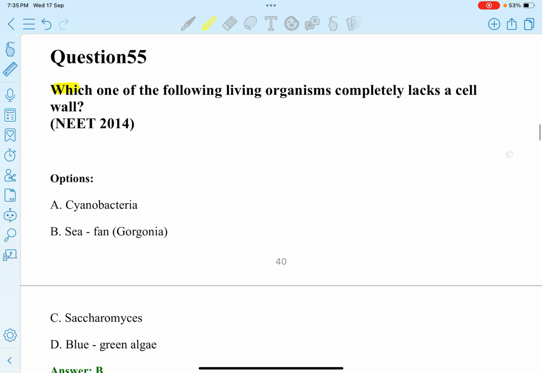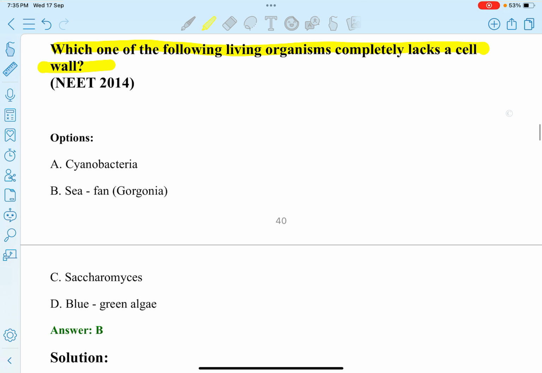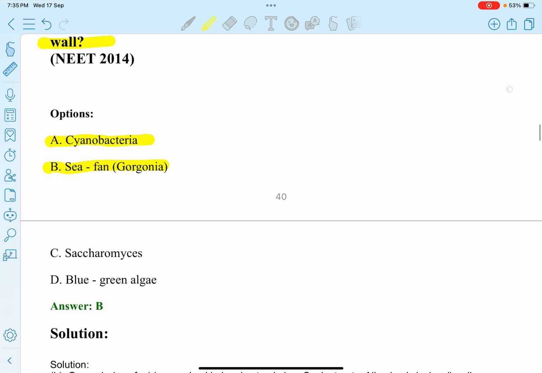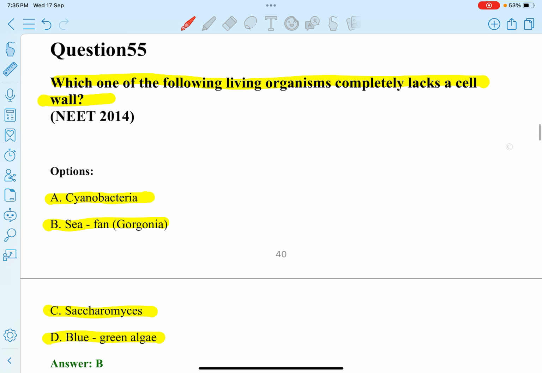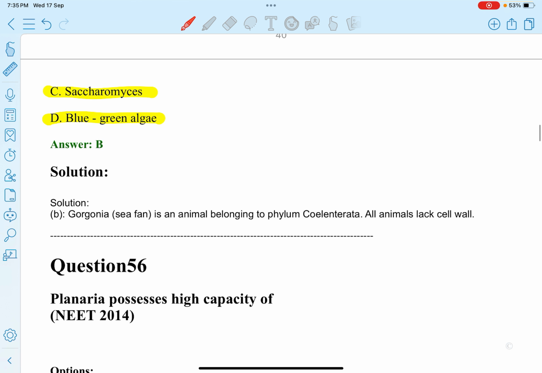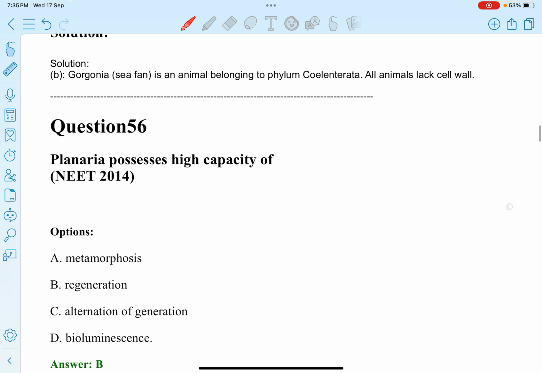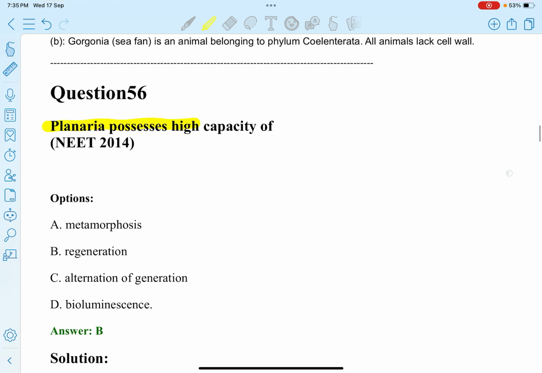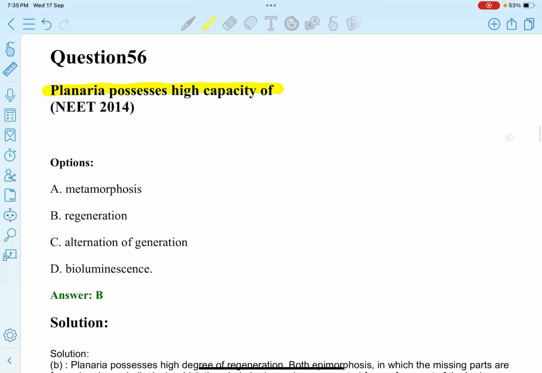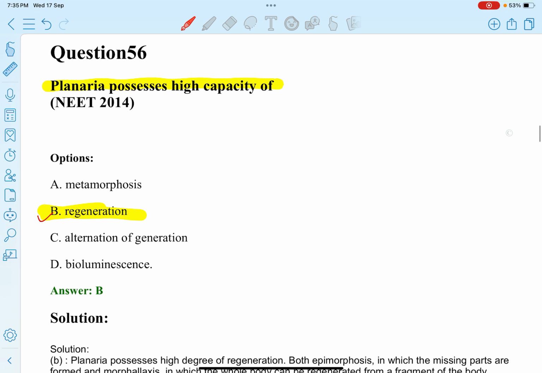Next question. Which one of the following living organisms completely lacks a cell wall? Option A, Cyanobacteria. B, Mycoplasma. C, Saccharomyces. D, Blue-green algae. So, Mycoplasma completely lacks a cell wall. Next question. Planaria possess a high capacity of regeneration. If we cut planaria, it regenerates.